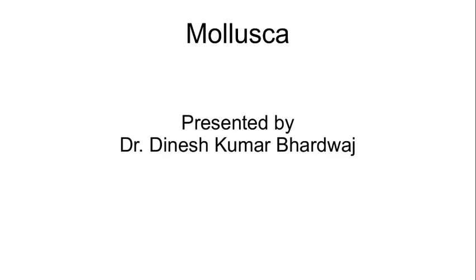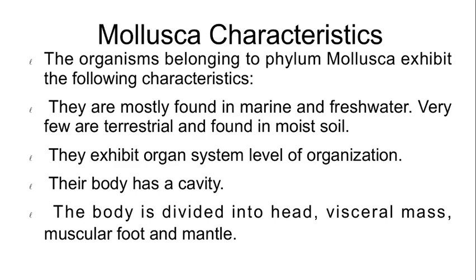Students, today's lecture is on Mollusca: general characteristics and classification. So Mollusca are soft-bodied animals. The definition of Mollusca is that they are soft-bodied, bilaterally symmetrical, unsegmented coelomate animals, usually shelled, having a mantle, ventral foot, anterior head and a dorsal visceral mass.